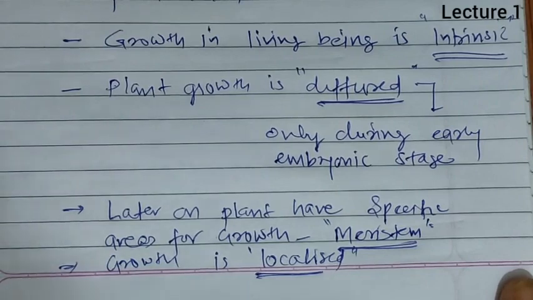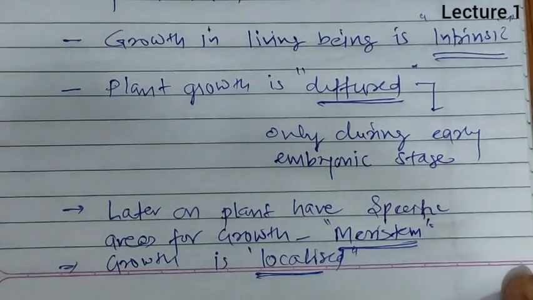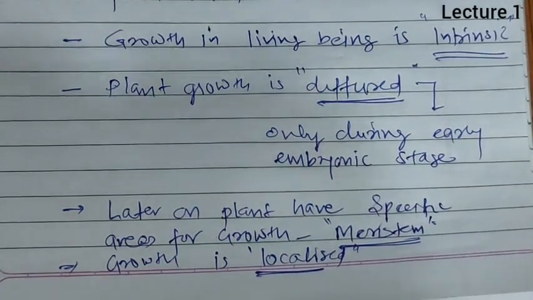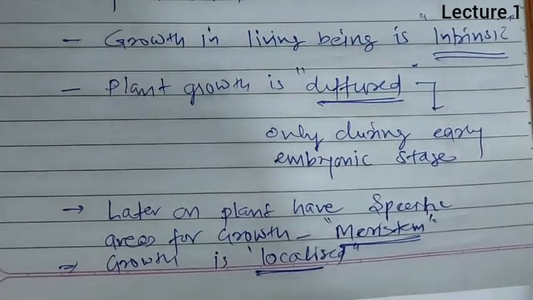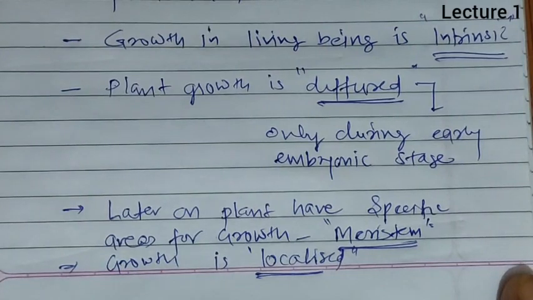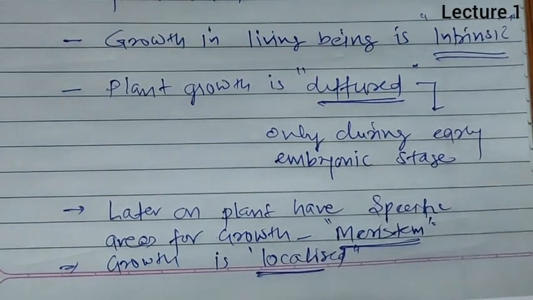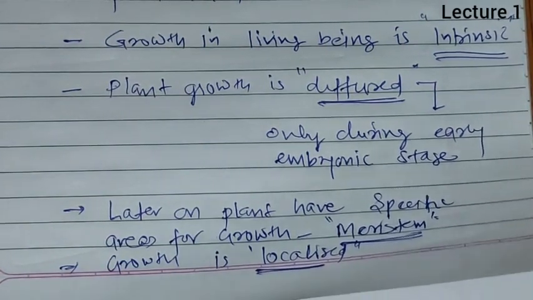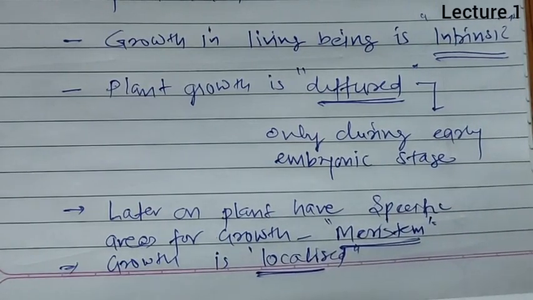So this is a summary of plant growth. Plant growth is quantitative, it is measurable, it is an intrinsic phenomenon, it is an irreversible change in the mass, weight or volume of a cell, and all that can be considered as growth. By studying this we come to know which type of growth is found in plants.